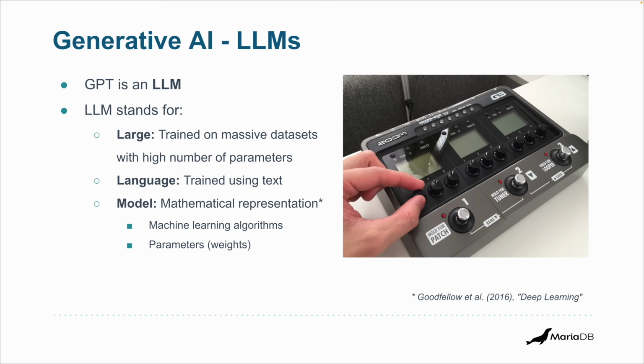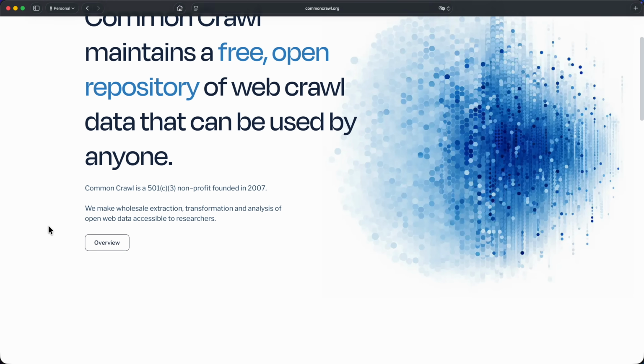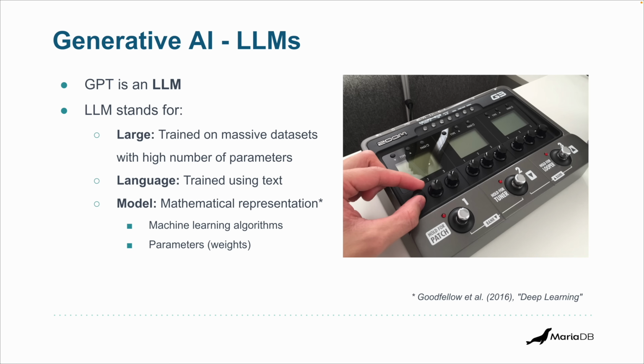Now, GPT is an LLM, as I just said, and LLM stands for Large Language Model. You probably know that, but let's go through this. So large because it's trained on a massive data set. It's a chunk of the internet, really. It could be the Common Crawl, which is a publicly available corpus of billions of web pages. And it has a high number of parameters. More on this in a moment. Language because it's trained using text. And a model because it's a mathematical representation.